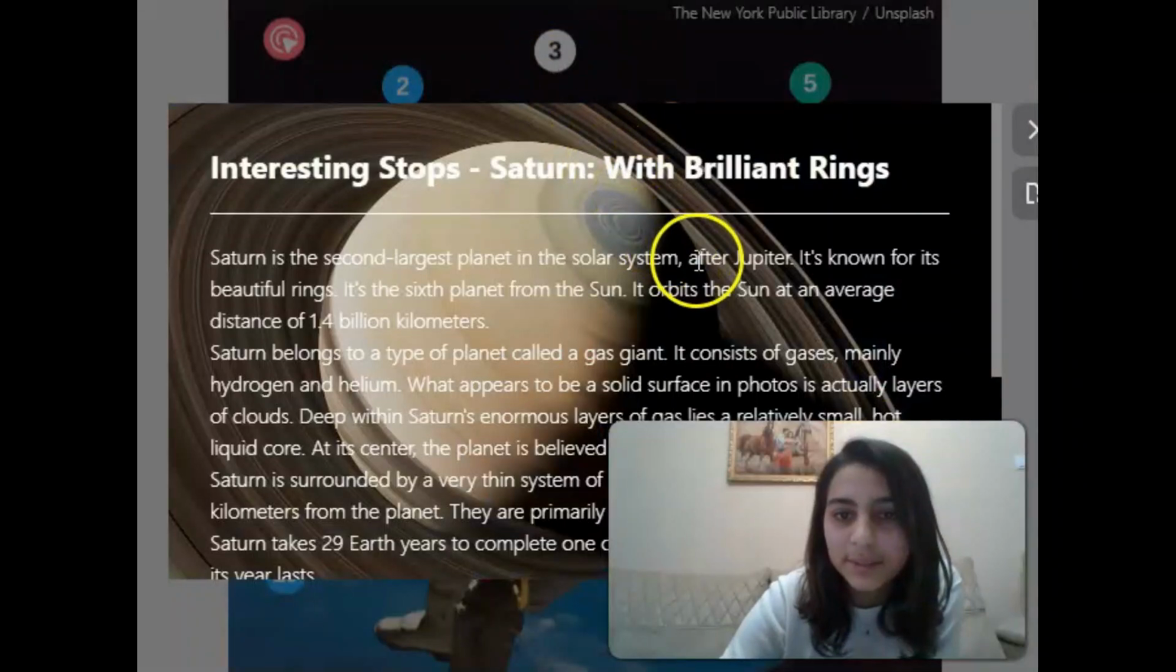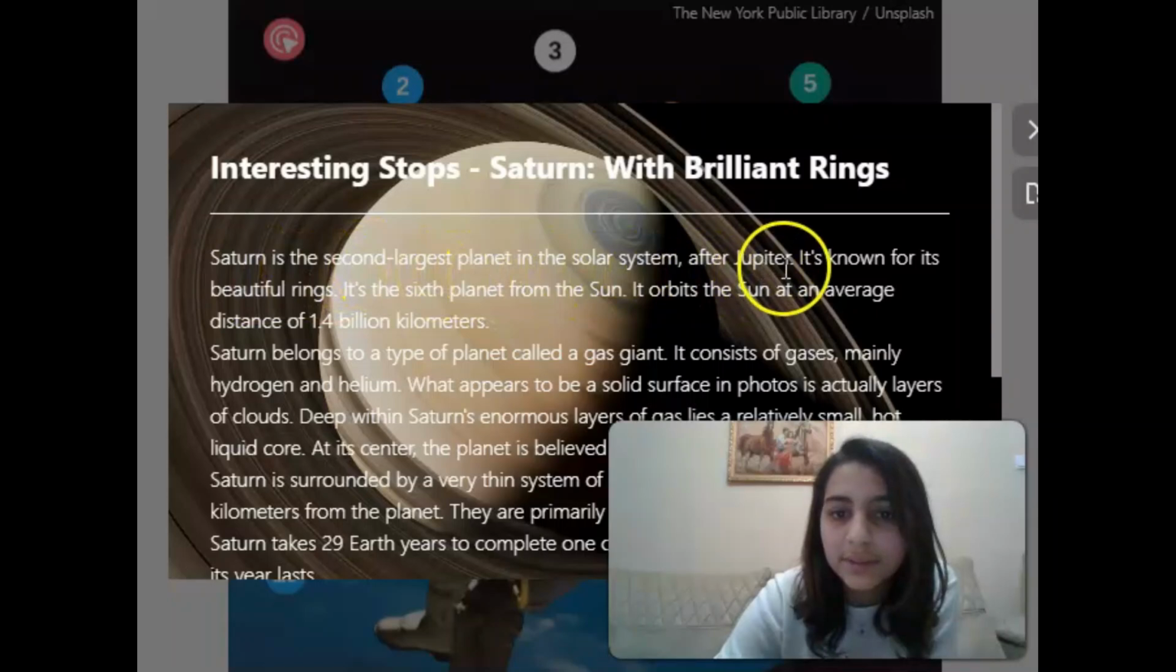Interesting stop: Saturn, with brilliant rings. Saturn is the second largest planet in the solar system after Jupiter. It's known for its beautiful rings. It's the sixth planet from the Sun. It orbits the Sun at an average distance of 1.4 billion kilometers.